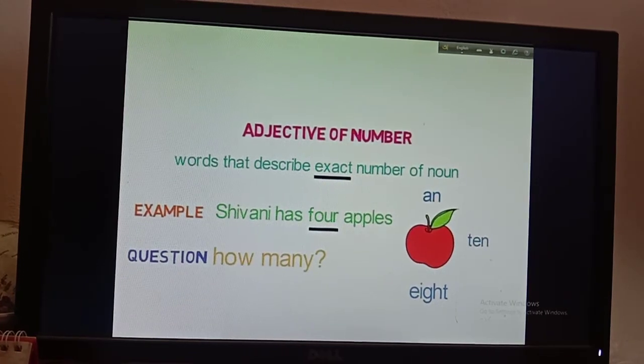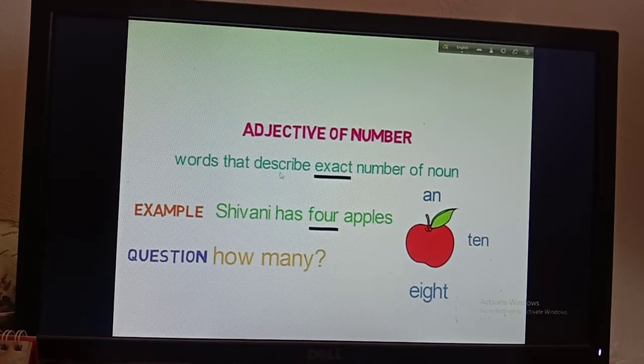Okay, then I am going for number 3, that is adjective of number. This is also easy. These are words that describe the exact number of a noun. When you find the exact number of a noun, that becomes the adjective of number. Example: Shivani has 4 apples. Here 4 is the adjective of number. When you get the answer to how many, that is the adjective of number. To find it, you have to ask the question how many. How many apples? 4 apples.